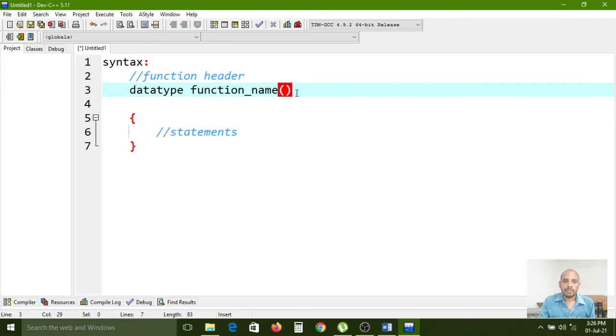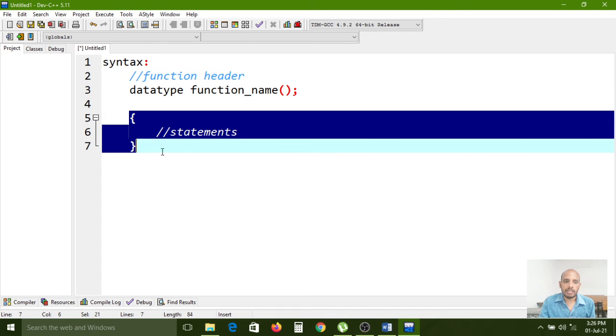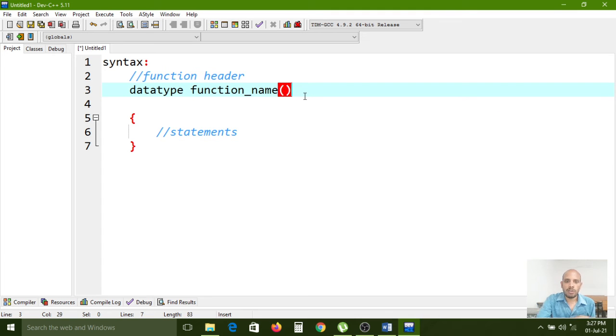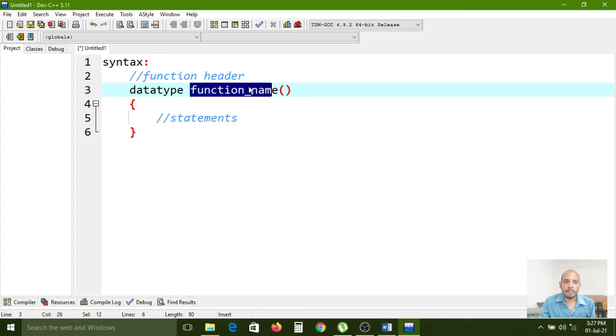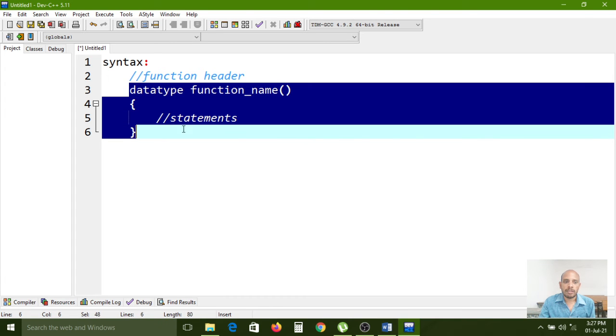But if you remove this semicolon here, this block, opening bracket and closing bracket, in between if you write 100 statements, those 100 statements are related to this function name block. Nothing but this entire set of function statements is treated as a single statement, right? Inside the opening bracket and closing bracket, whatever statements you have written, all those statements you can write like that.